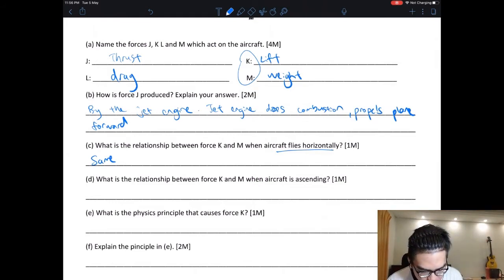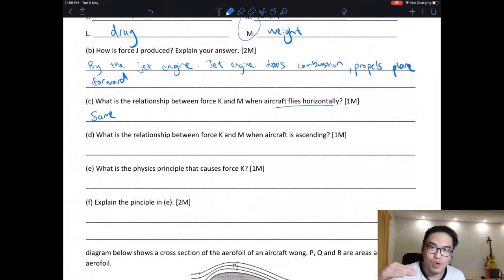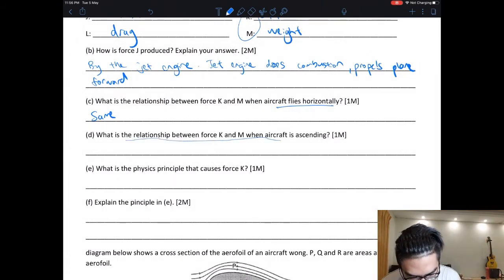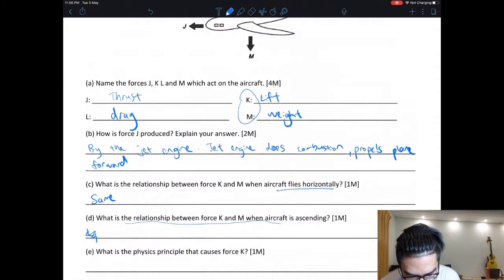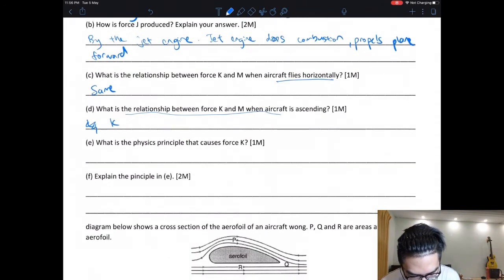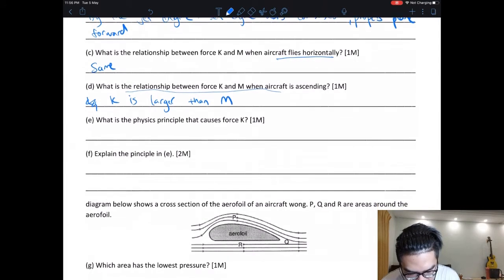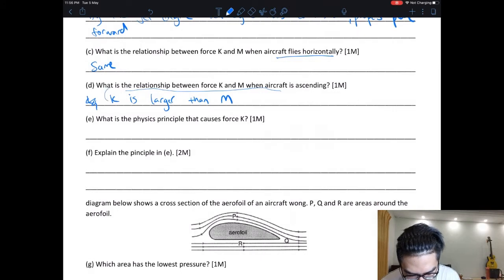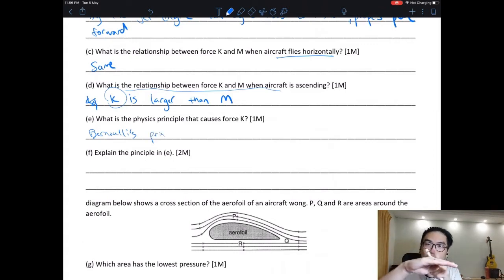What is the relationship between K and M when the aircraft is ascending? I'm going up. So let's use K and M. K is larger than M. What is the physics principle that causes force K? So this is called Bernoulli's principle. Lower pressure above, higher pressure below, pushes it up, lift.